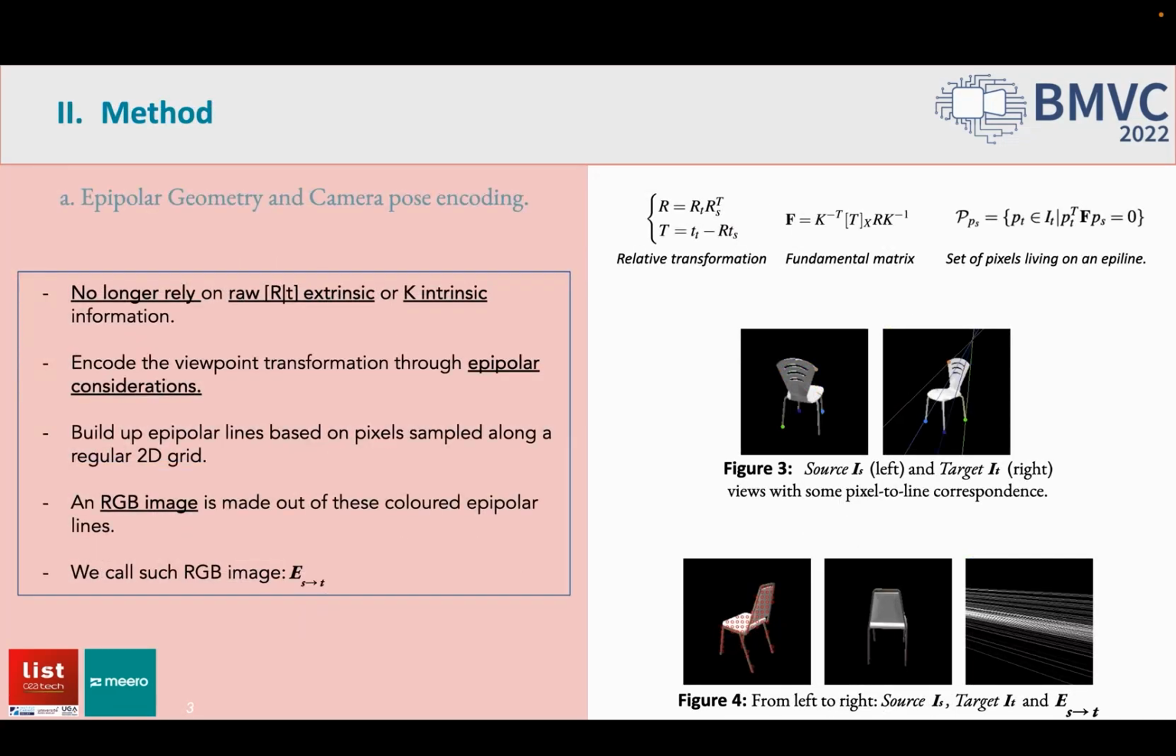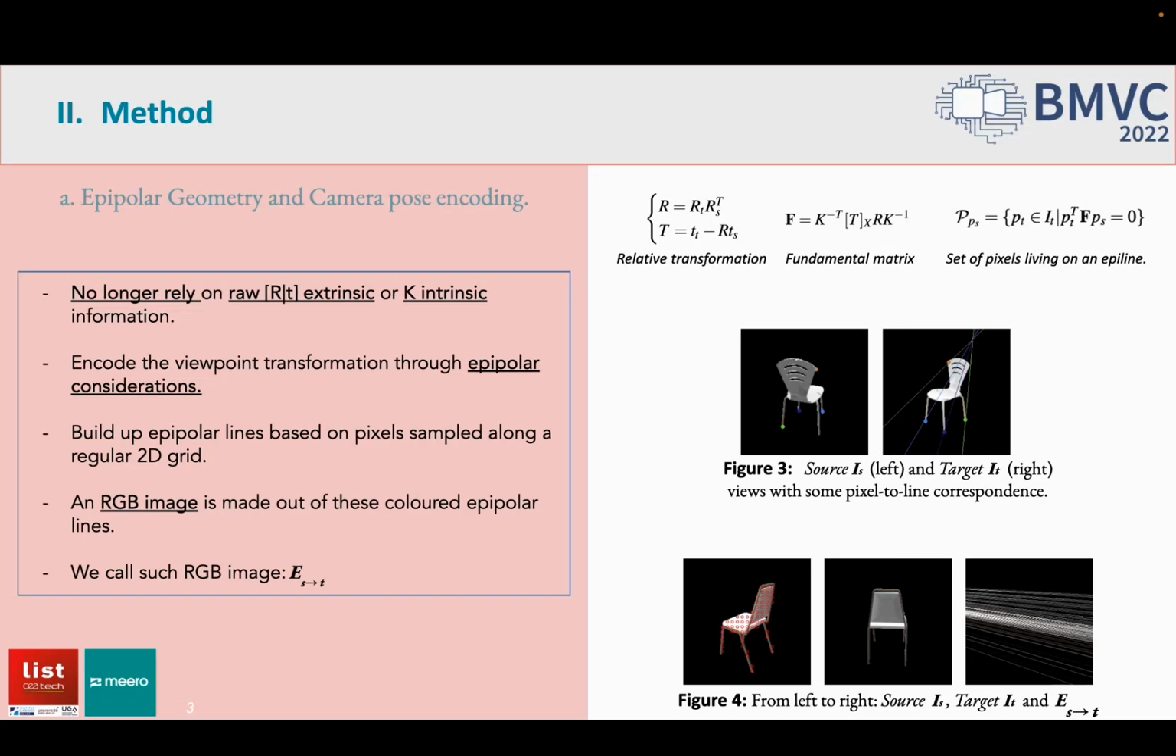Regarding our method, we therefore no longer rely on extrinsic or intrinsic camera information. Epipolar geometry defines a fundamental matrix F that takes into account the relative rotation R and the relative translation T, as well as the intrinsic matrix K. Given such a matrix F and any pixel on the source image, we are able to build up a finite set of pixels that defines an epipolar line on the target image plane. A complete pose encoding strategy follows this exact path.